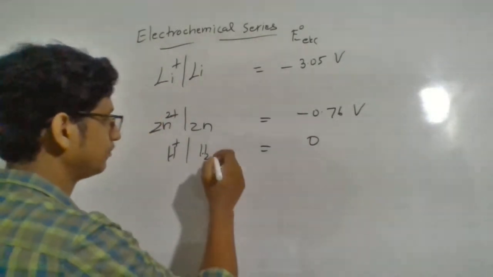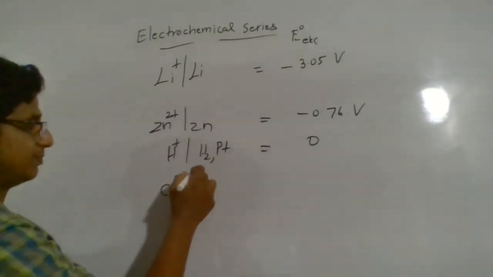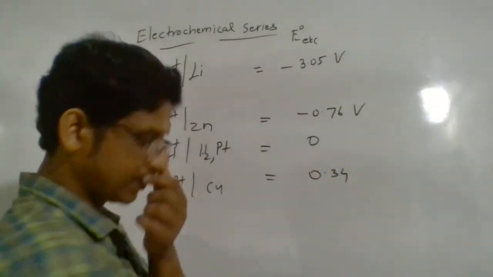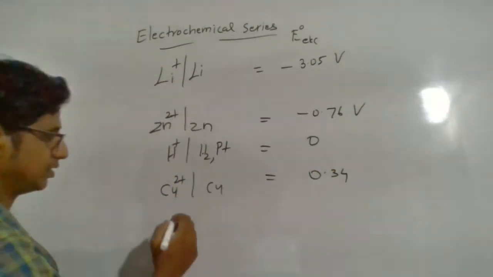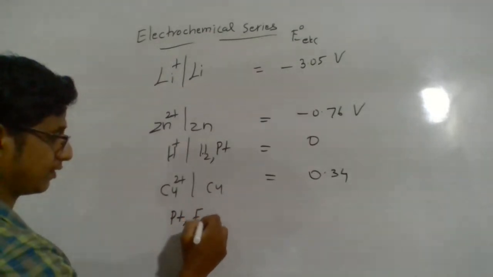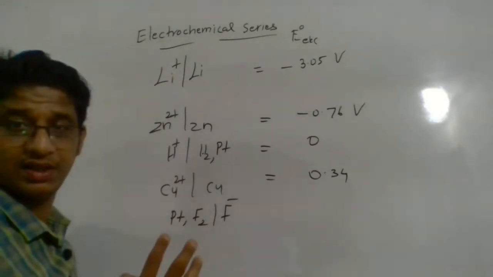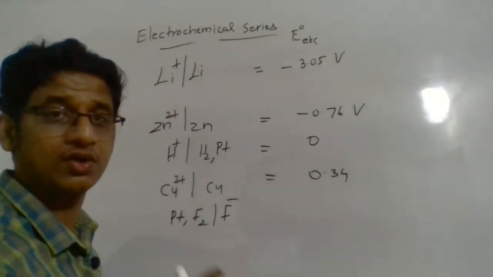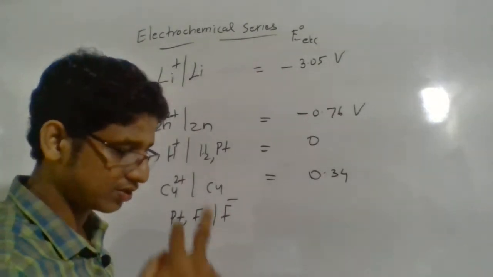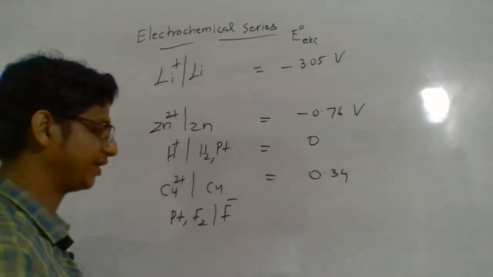Then next, I'm writing Cu2+ | Cu, which is found to be 0.34. Then I'm writing the last one, that is fluorine, which is a gas. Remember, we are always measuring the tendency to undergo reduction, so we always write oxidized to reduced form, because that's the way we compare.